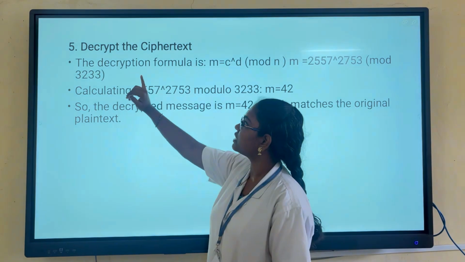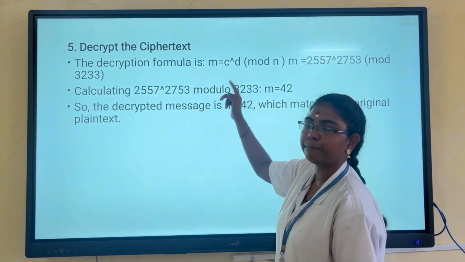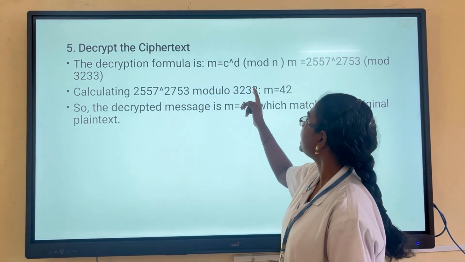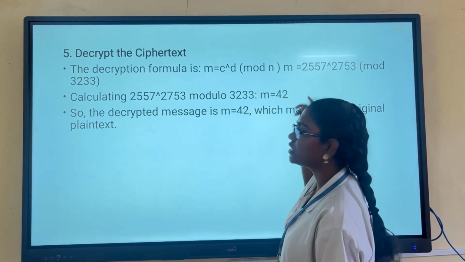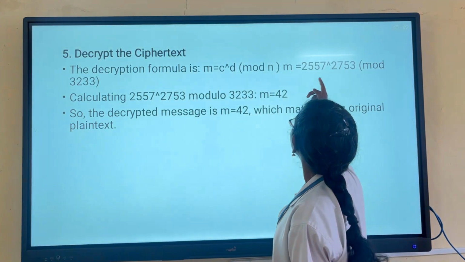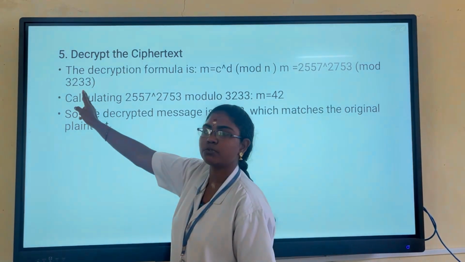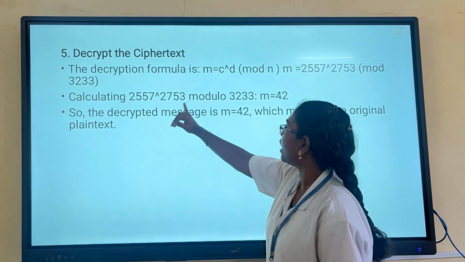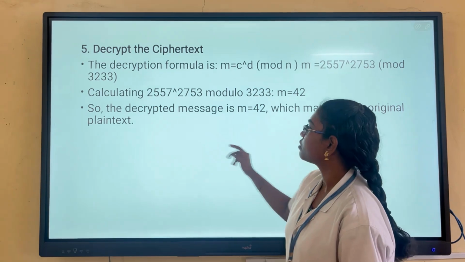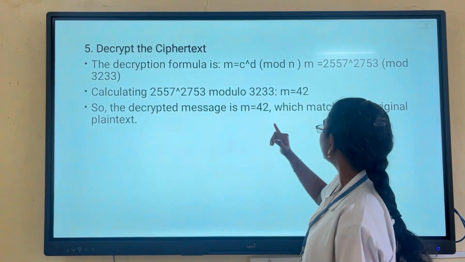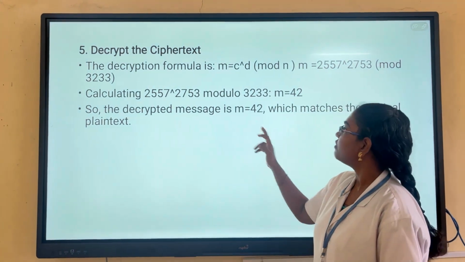Decryption: the decrypted message is M equal to C power d mod n. So M equals 2557 power 2753 mod 3233. Computing this value gives M equal to 42. So the decrypted M equal to 42 matches the original plain text. The plain text value is 42.